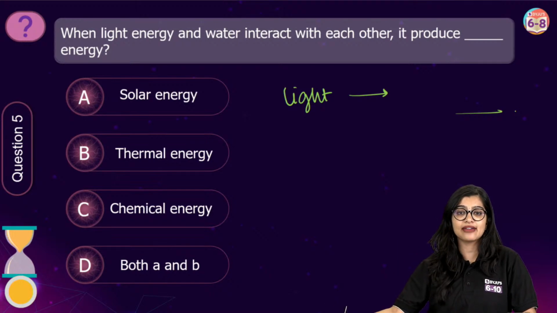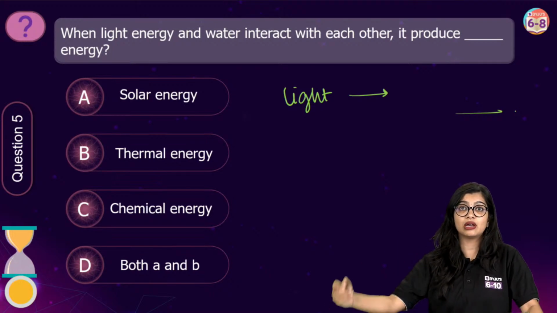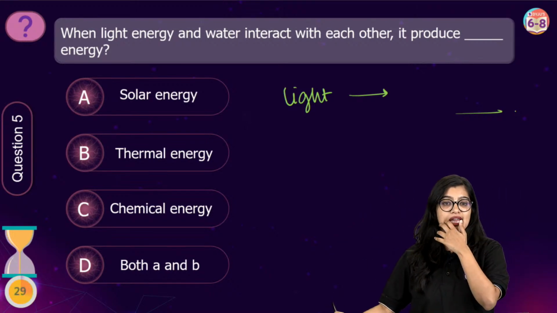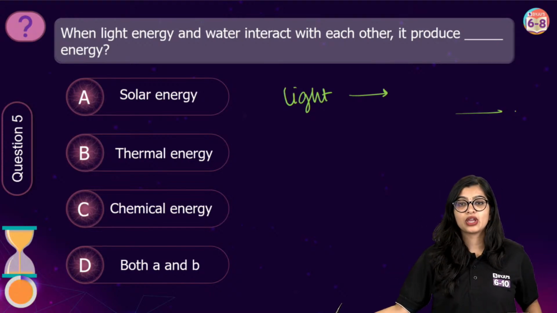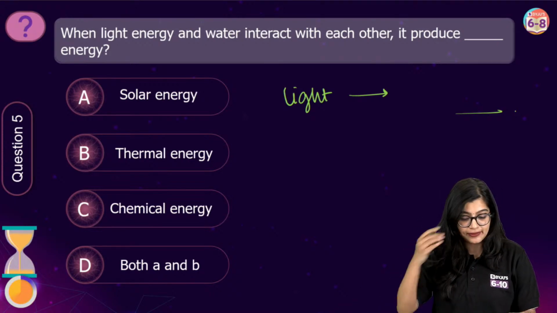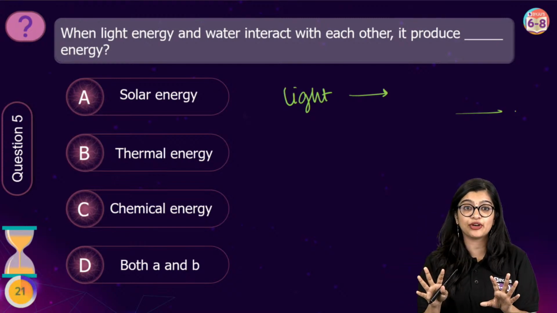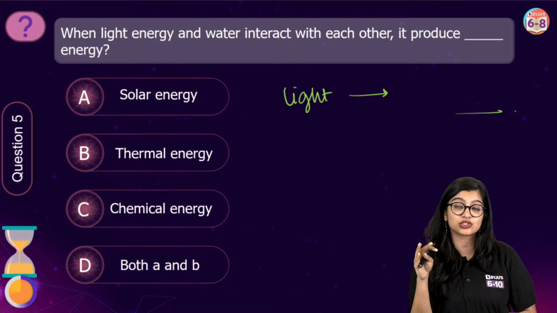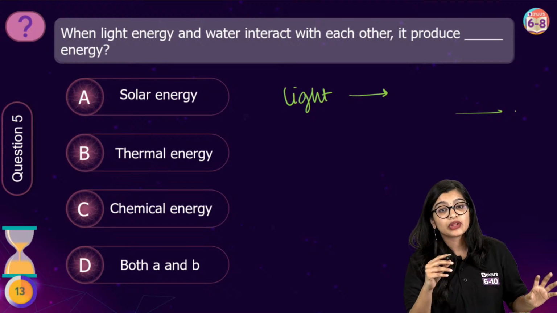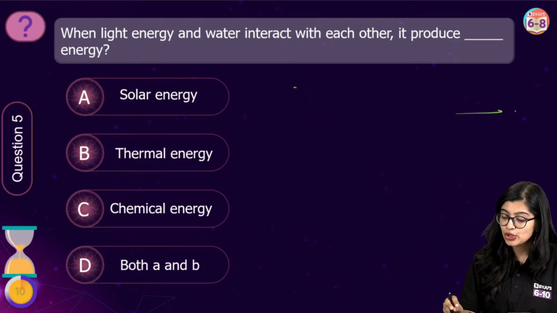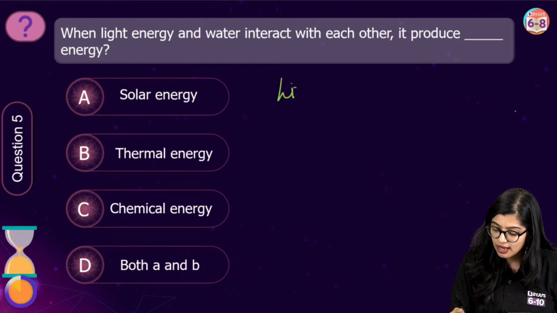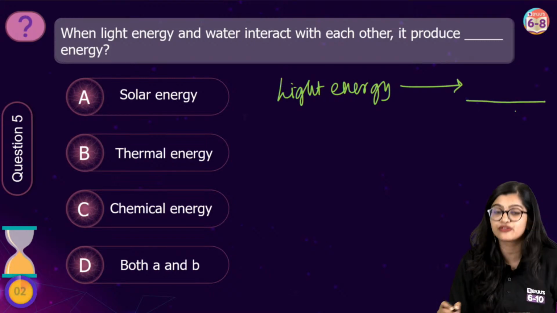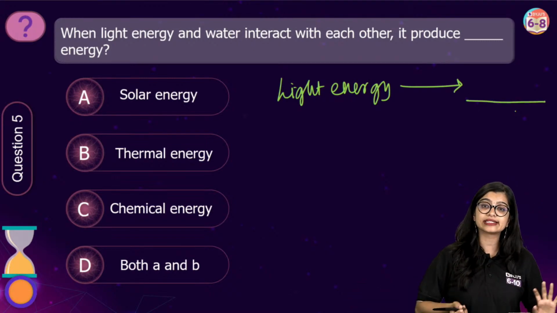Yes, the poll will be coming live very soon. Amoeba, unicellular. Algae could be unicellular or multicellular as well. So let's start the timer and the poll is live for all of you. Understand the question. I've rephrased it and made it easier for you. The question is twisted, saying when light energy and water interact, what is going to happen? But I'm making it easier. During photosynthesis, light energy gets converted to what form of energy? We've already discussed.